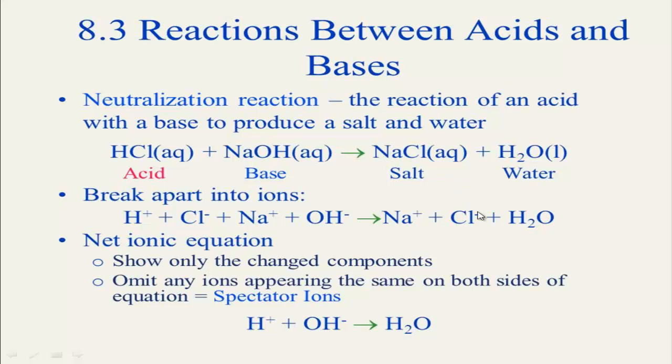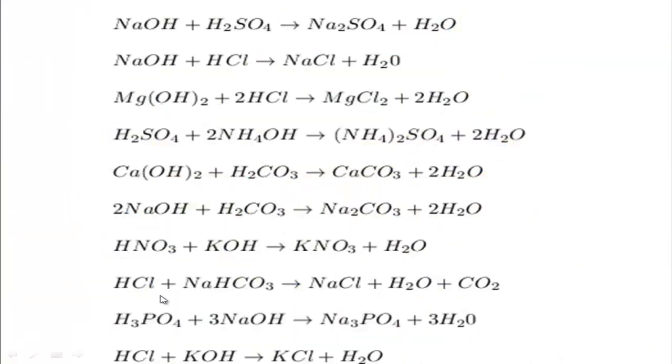Actually in all neutralization reactions, the reaction mainly occurs between the hydrogen ion of the acid and the hydroxyl ion of the base, and produces water. This is the main reaction of a neutralization reaction, and the other metal ions and non-metal ions remain unchanged in their oxidation state.